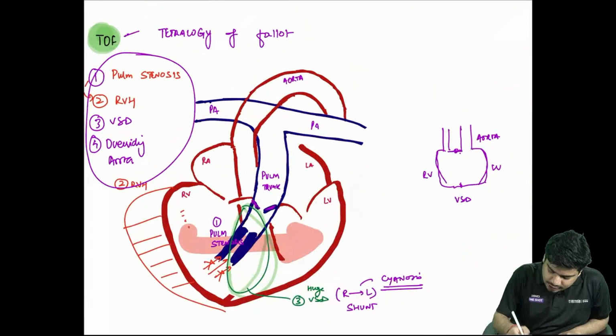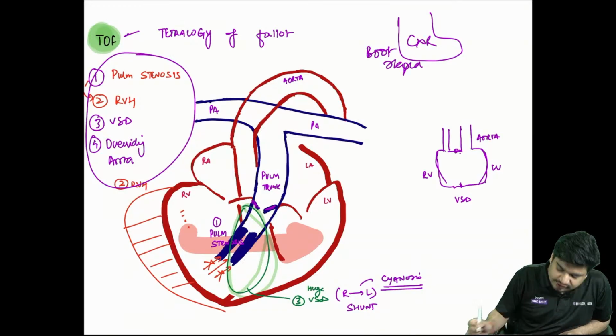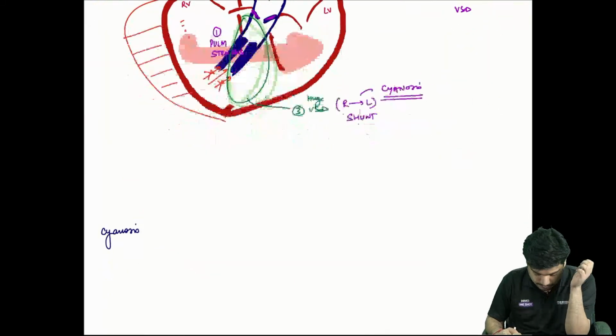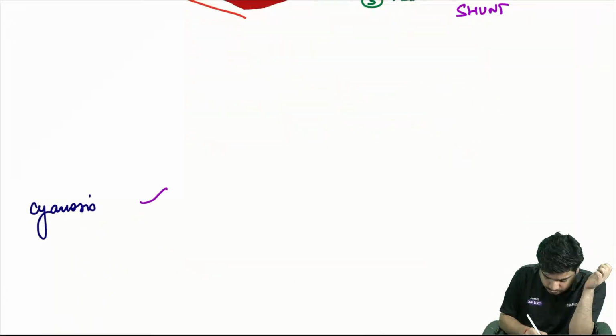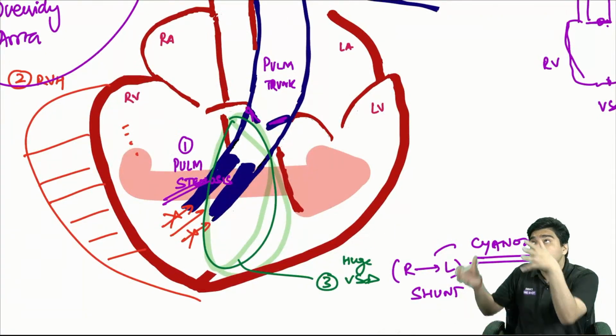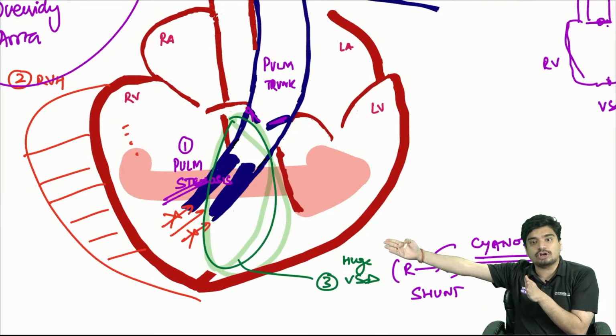In Tetralogy of Fallot, on chest X-ray you will see a boot-shaped heart. Now tell me, what will the cyanosis be dependent upon? The main problem in Tetralogy of Fallot is pulmonary stenosis. More pulmonary stenosis means more right ventricular hypertrophy and more right to left shunt.